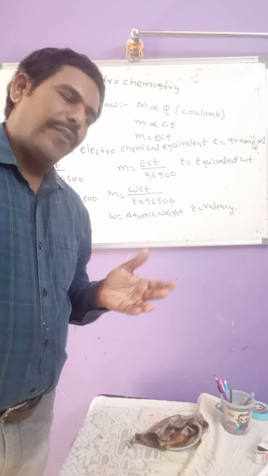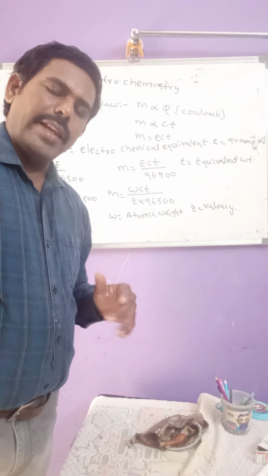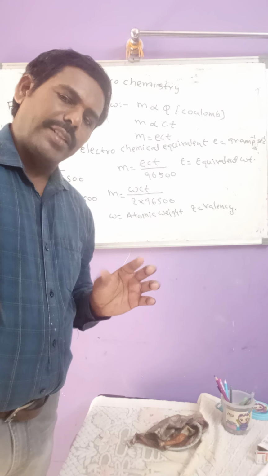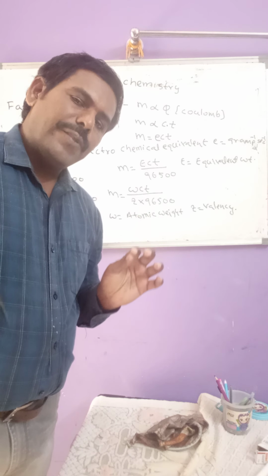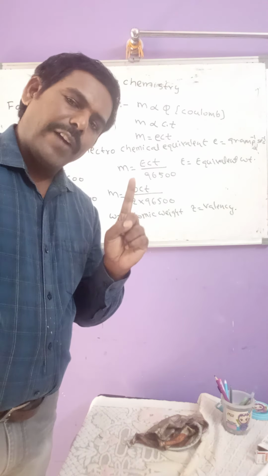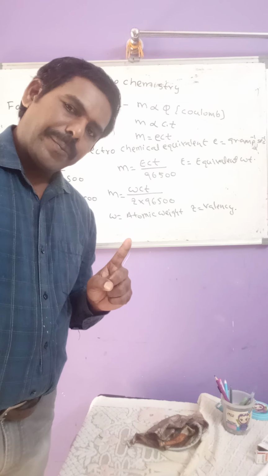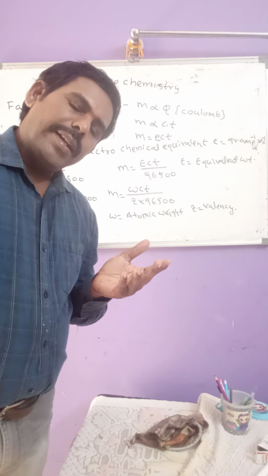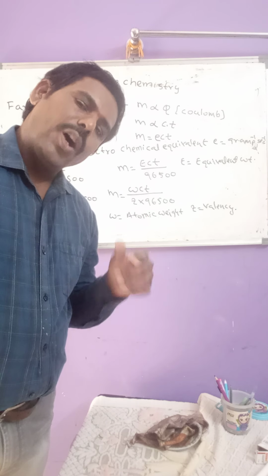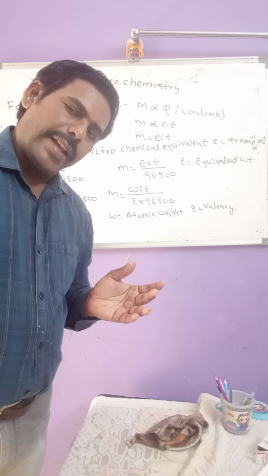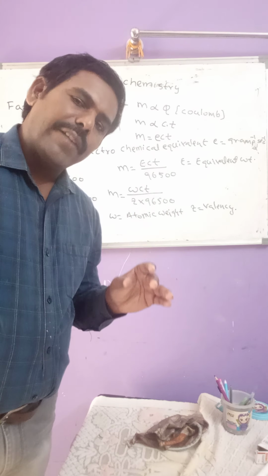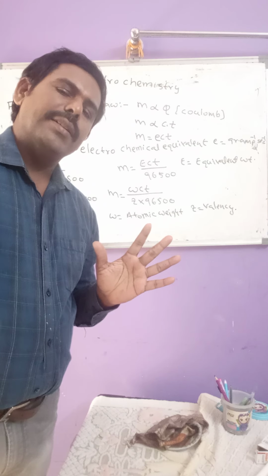So we can define capital E in more than one way. Those definitions are: mass of the substance deposited per 1 Faraday of electricity, or 96,500 coulombs, or 1 mole of electrons, is equal to its equivalent weight.